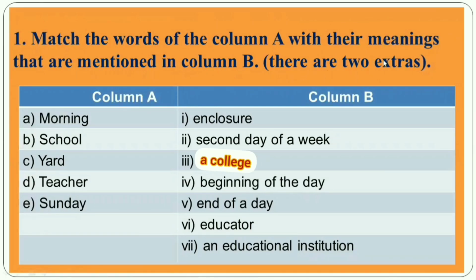There are two extras. Match the words of column A with their meanings mentioned in column B. That means the words of column A and the words of column B will be similar in meaning. So you have to match the words of column A with their meanings in column B. First one, here you can see: